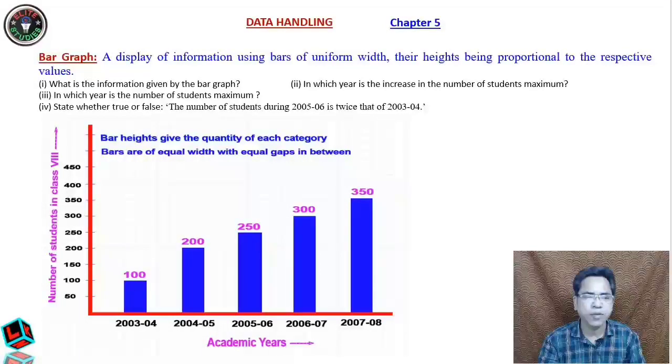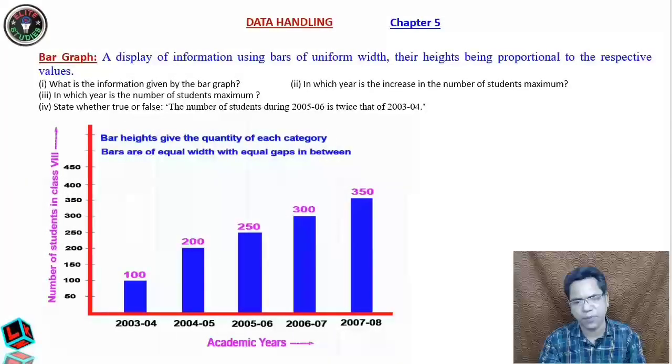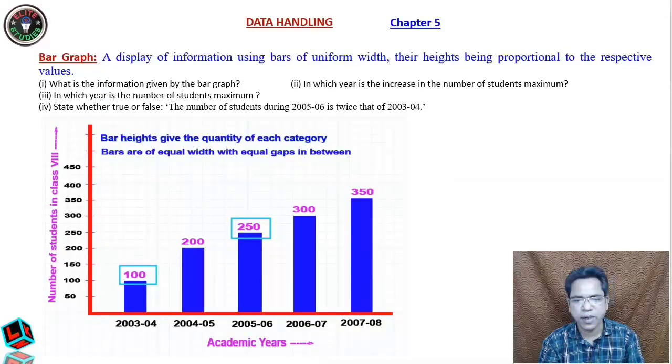Now next question, in which year is the number of students maximum? Very simple. In the year 2007 there are 350 students, so it is the maximum. And state whether true or false: the number of students during 2005-6 is twice that of 2003-4. In 2005-6 we are having 250 students, and in 2003-4 we are having 100 students. So 250 divided by 100, you will get how much? You will get only 2.5. So it is not twice, it is 2.5 times. So the statement is false.